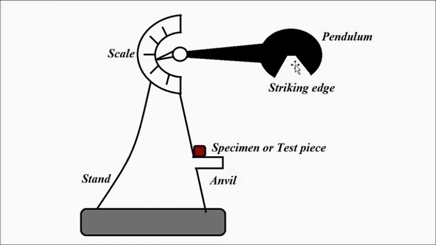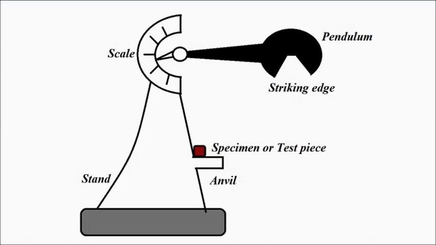The initial potential energy, then the final potential energy after striking, depending on how much height it acquires after striking. The initial height, the final height, and then by calculating the difference, the toughness value is determined from the potential energy. That is given by a calibrated scale setup.